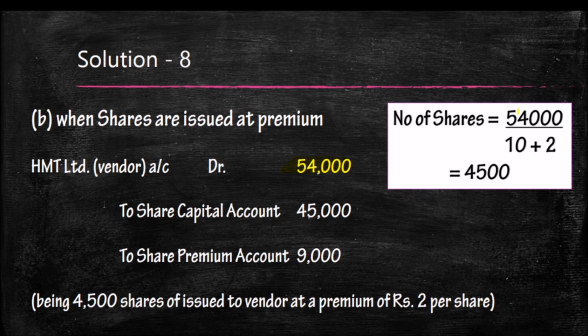Number of shares is equal to 54,000 divided by the issue value. Here it is face value 10 plus 2, the original value of share is 12. So we will get 4,500 as the number of shares. So 4,500 into 12 is 54,000, and share capital amount will be 4,500 into 10, the nominal value. 2 is the premium value. So 4,500 into 2, 9,000 will be transferred to securities premium account.